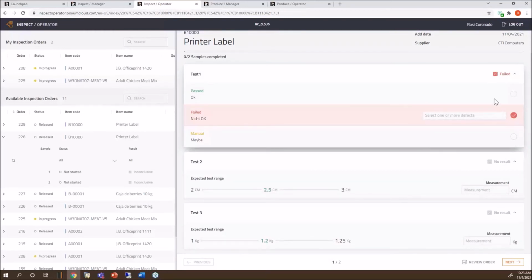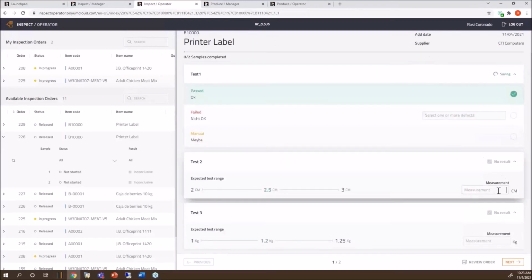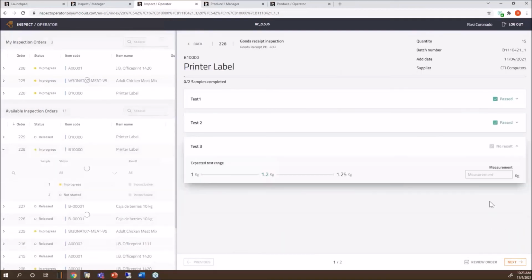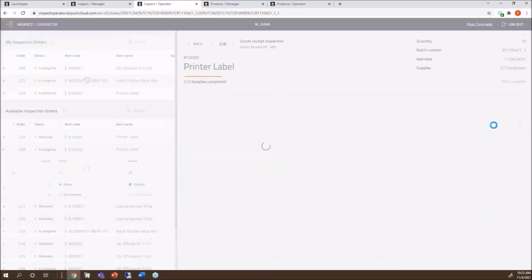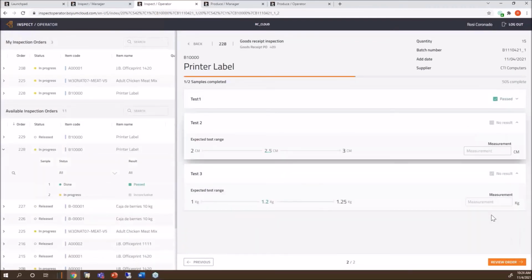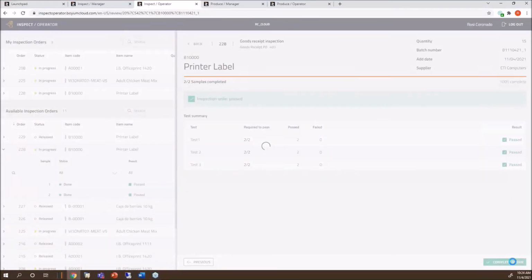Isn't that cool? But I'm going to pass this quality control for this batch, because what we want to see is if it releases in SAP, because we're doing the quality control order. We want to make sure it releases. So I'm going to measure this. And that was my first sample. And I'm going to do my sample seg, and we're just going to say yes again. Oops. And we're going to do 1 kilo. And I'm going to say review my order. This is what the operator does.